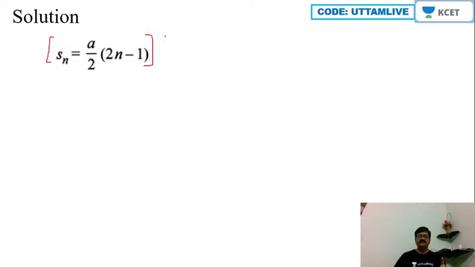Remember, if initial velocity is not 0, then we write this as what? un plus a by 2 into 2n minus 1. Okay, so over here we are putting u as 0, initial velocity is 0. So that is why, let me directly write the formula like this.